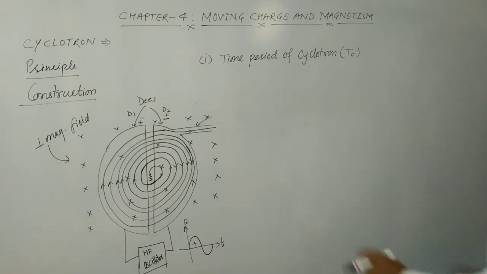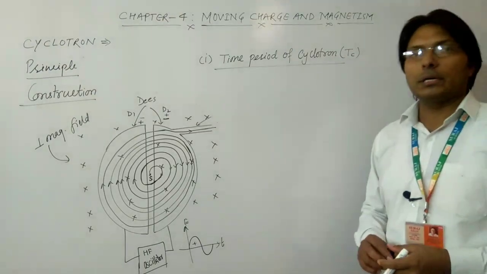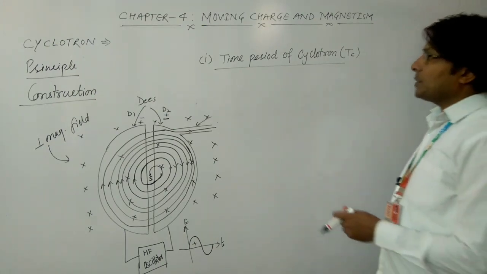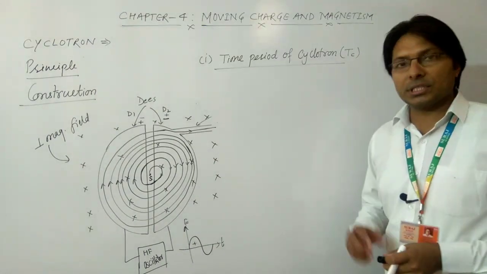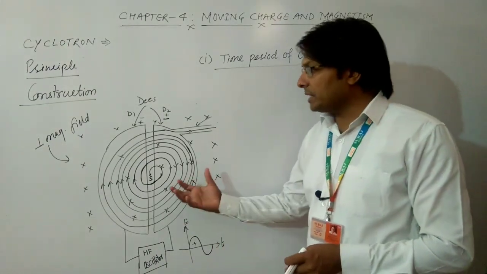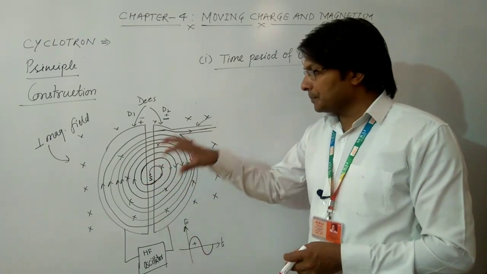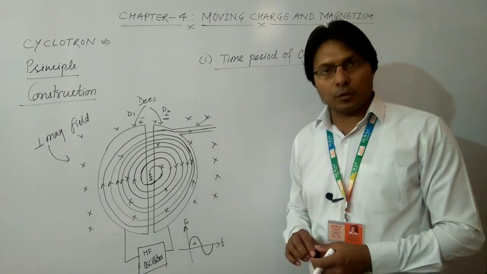The first derivation which we are going to do in the cyclotron is the time period of the cyclotron. The time period can be easily derived with the help of the concept that we have already discussed: why is this charged particle having circular motion? Your answer will be due to magnetic force.